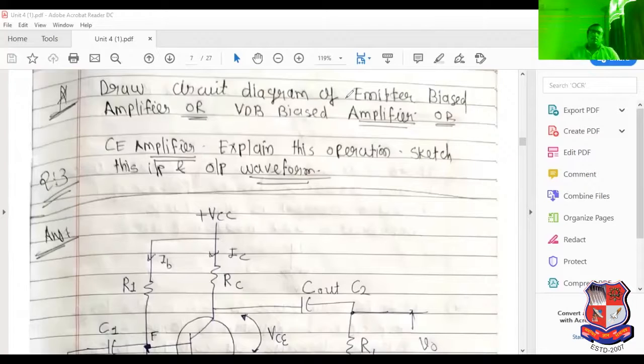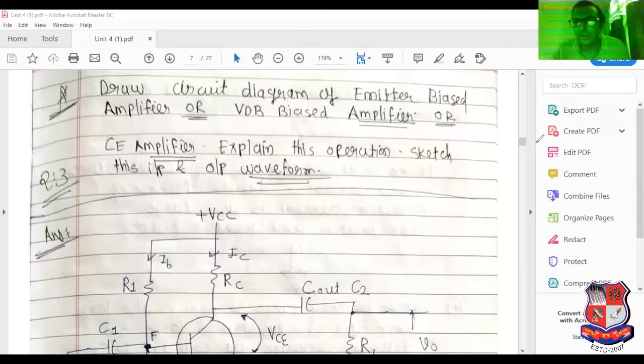It is a basic question. Which type of question can be asked in the MCQ? What is the other name of common emitter amplifier? First, emitter bias amplifier. Second, voltage divider amplifier. Third, voltage divider bias amplifier. Fourth, all of the above. At that time, the answer is all of the above. Remember that point.